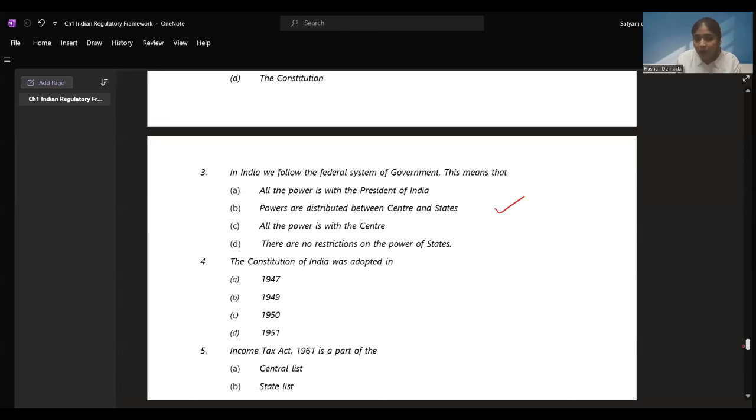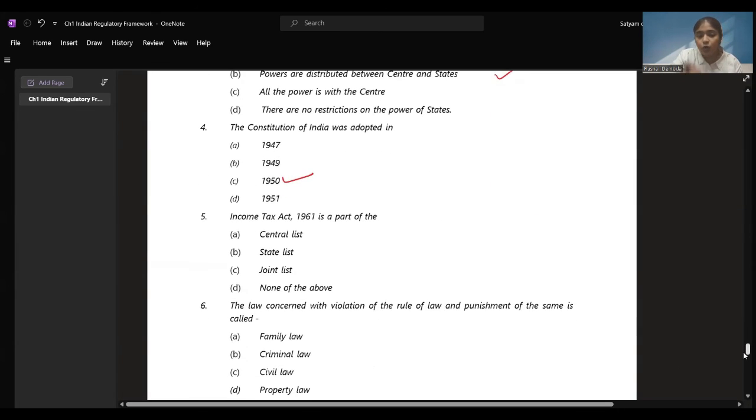Constitution of India, when was it adopted? 1950. Income tax is a part of central list, state list, joint list, or none of the above. We have learned this. It is the part of central list, right? It is the part of central list.